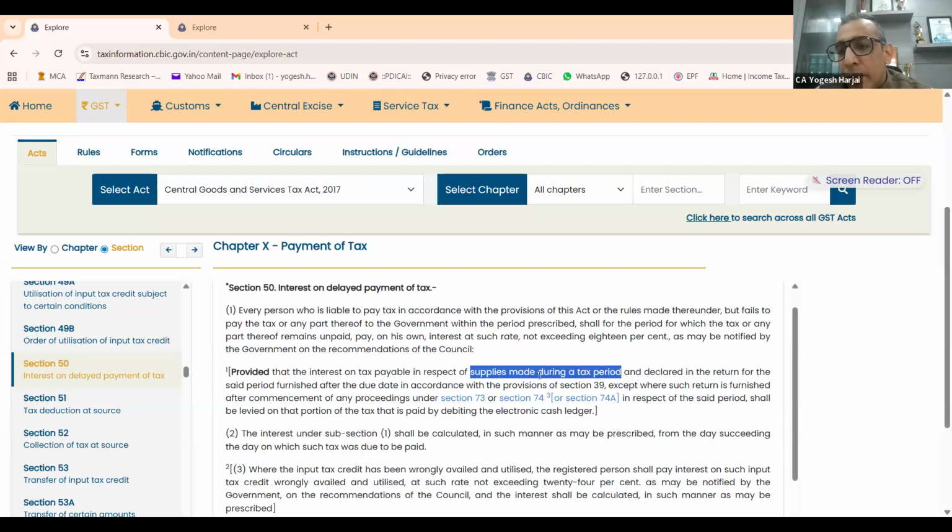When the supply is deemed to be made, it is Section 12 and Section 13 that will govern the time when the supply is made. So if I have received the advance, then my supply is deemed to be made in that period only. That's where the deeming fiction comes in. This part, I feel, will be covered with the time of supply.